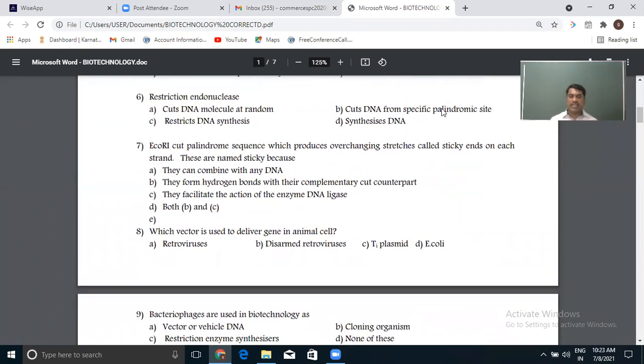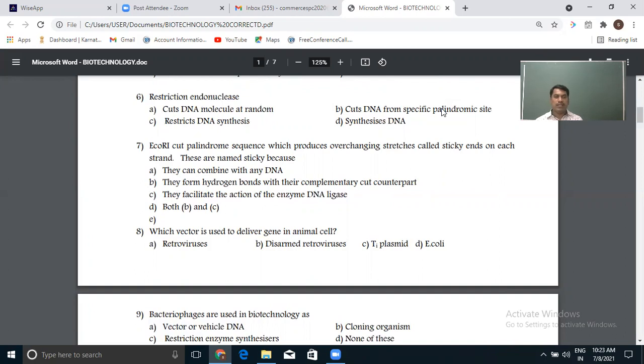Restriction endonucleases, as just told, are enzymes found in various bacteria that act on DNA, cutting the DNA in between, hence the name endonuclease. They cut the DNA in between and give fragments of DNA.